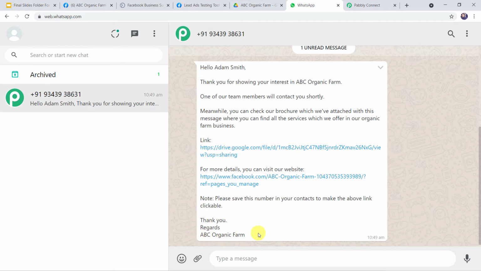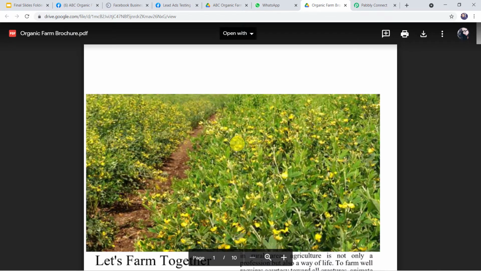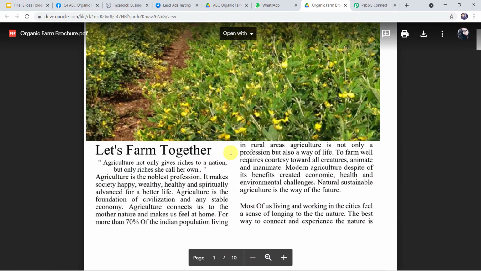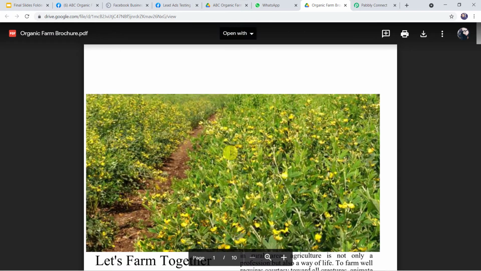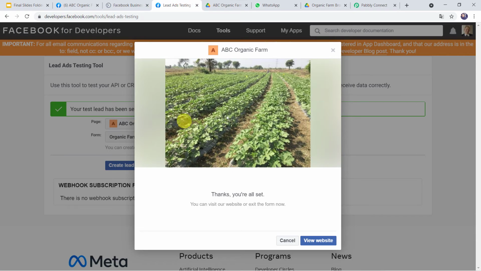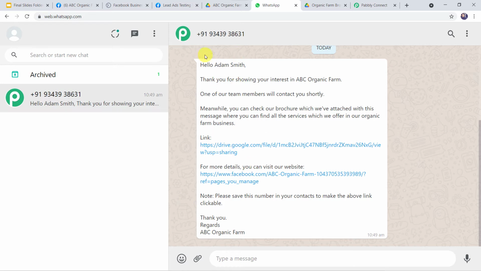Okay, so a message is sent on the WhatsApp number of the customer. Now let us check this link also. And here I can find an organic farm brochure is shared on the WhatsApp number of the customer. So now you might be wondering that I just filled a Facebook lead ad form over here and automatically a message is sent on the WhatsApp number of the customer along with the organic farm brochure link. So how did I manage to do this? So let me tell you, I have done this in just 3 simple steps, and anyone can do this very easily. So I'll be showing you the steps now.